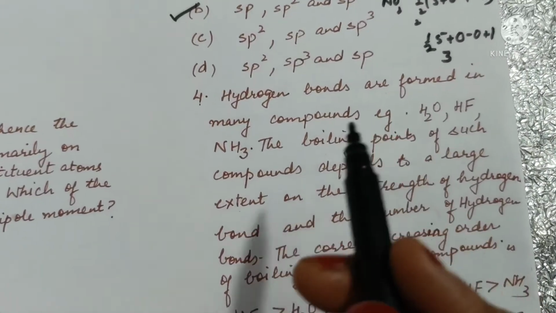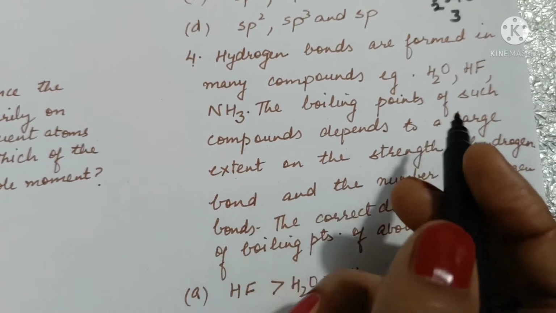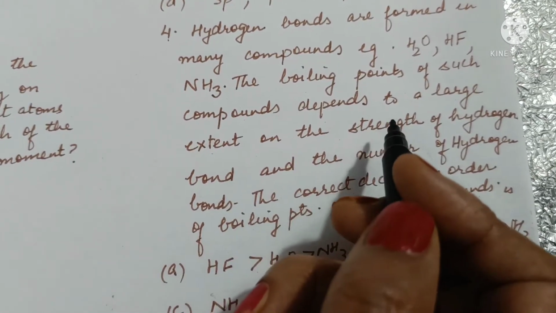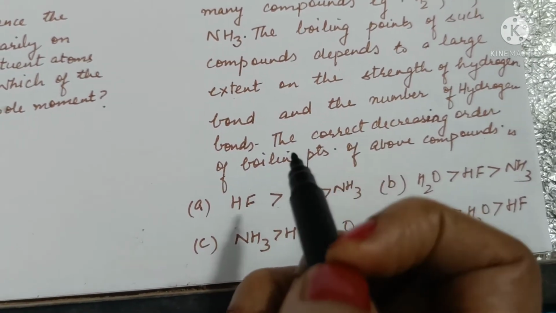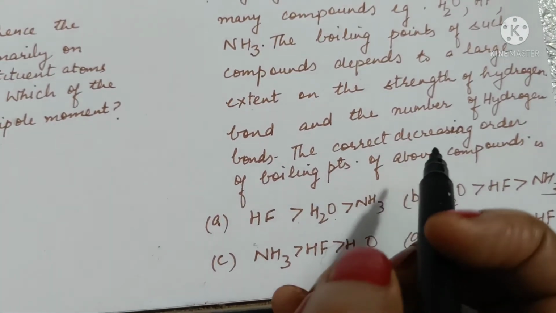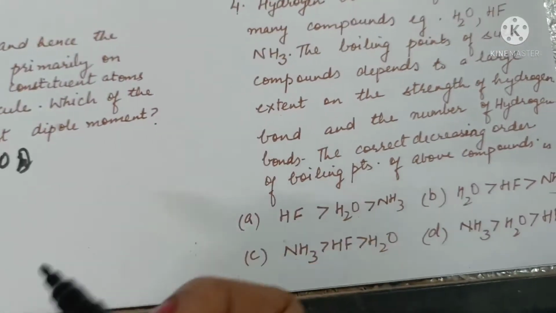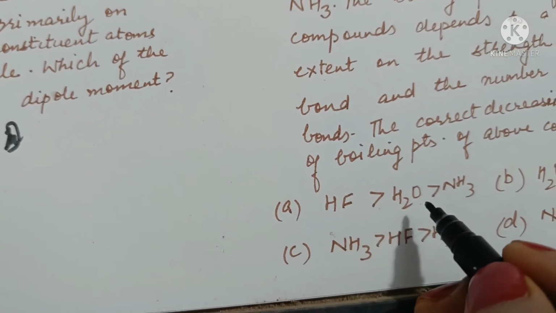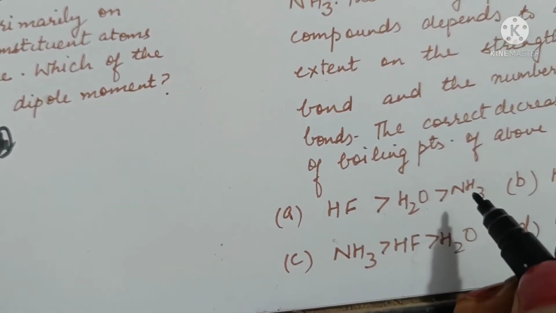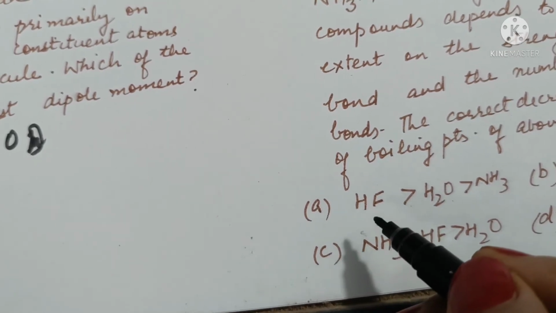Hydrogen bonds are formed in many compounds, water, HF, NH3. The boiling points of such compounds depend to a large extent on the strength of hydrogen bond and number of hydrogen bonds. The correct decreasing order of boiling point of the above compounds will be, because fluorine is more electronegative than oxygen, then nitrogen, the bond formed is strongest in case of HF.